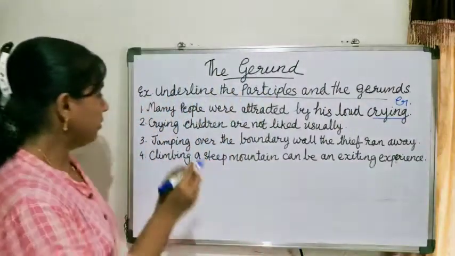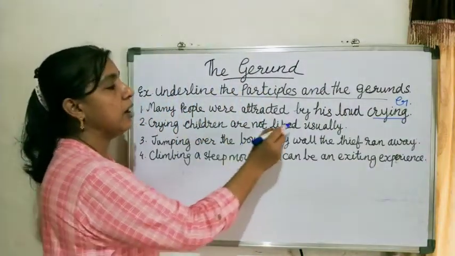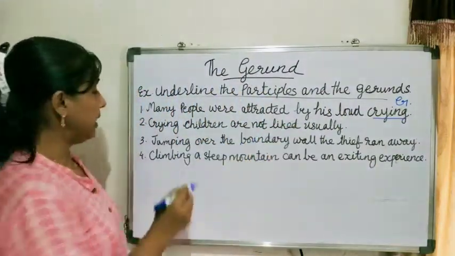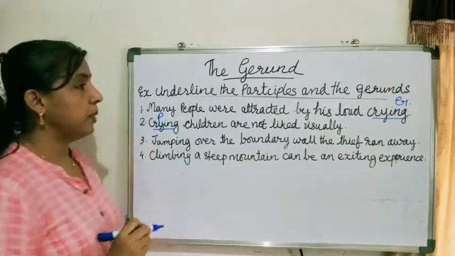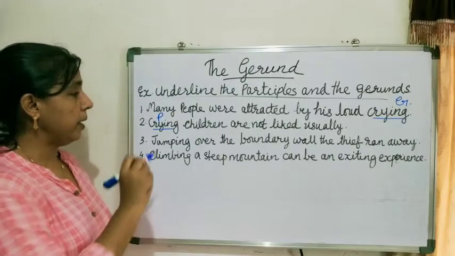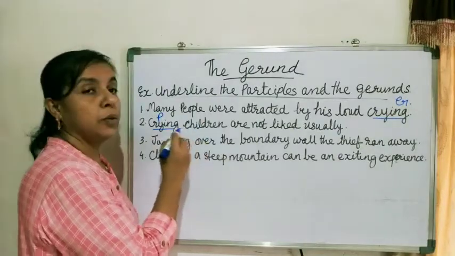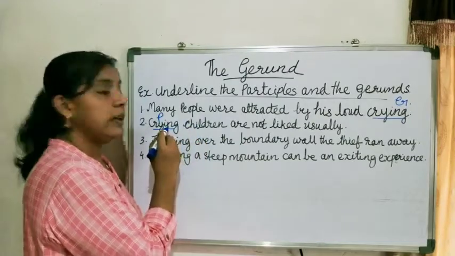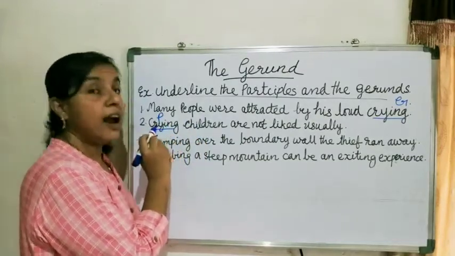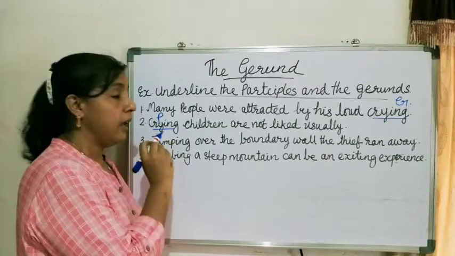Now second sentence, crying children are not liked usually. See here, this crying is a participle. How can you say this is a participle? Because this crying qualifies the noun children. So this is acting as an adjective. So this is a participle.